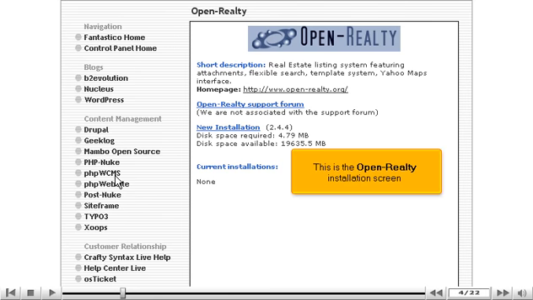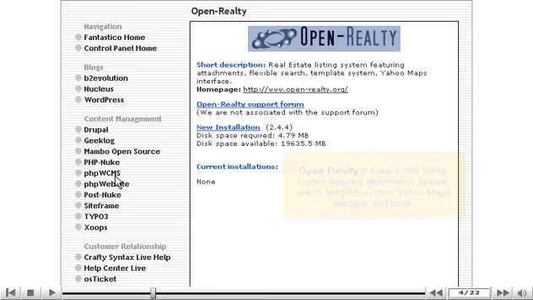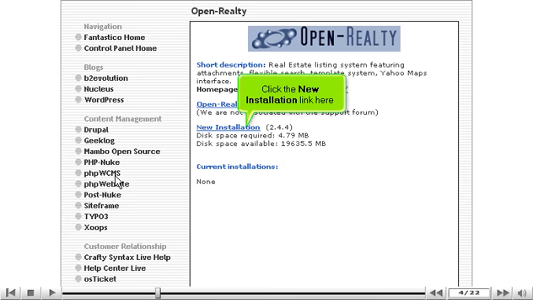This is the Open-Realty installation screen. Open-Realty is a real estate listing system featuring attachments, flexible search, template system, Yahoo Maps interface, and more. Click the New Installation link here.